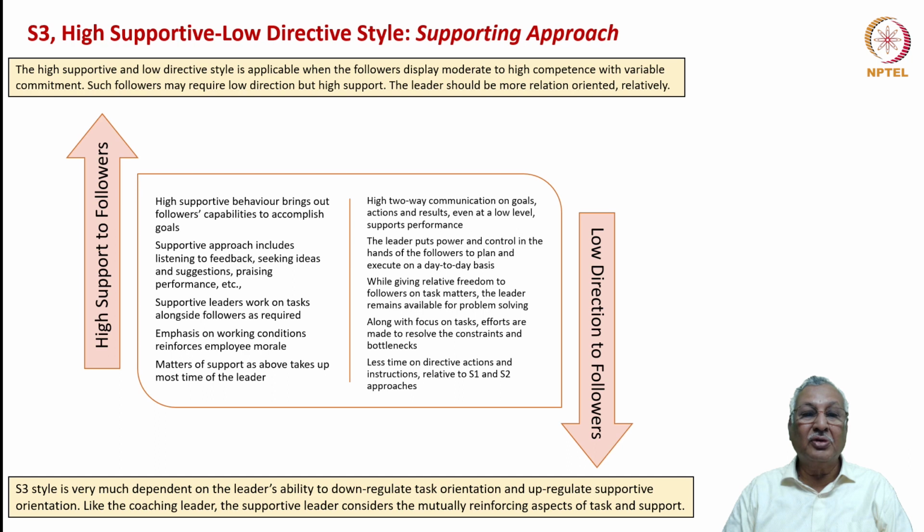In supportive system, leaders work on the task along with the followers as and when required. There is also significant emphasis on debottlenecking, providing appropriate working conditions for employees, and spending enough time on developing a supportive ecosystem. On the low direction to followers, the accompaniment is in terms of a high level of two-way communication on goals, actions, and results, certainly not one-way communication, putting a lot of power and control in the hands of the followers to plan and execute on a day-to-day basis.